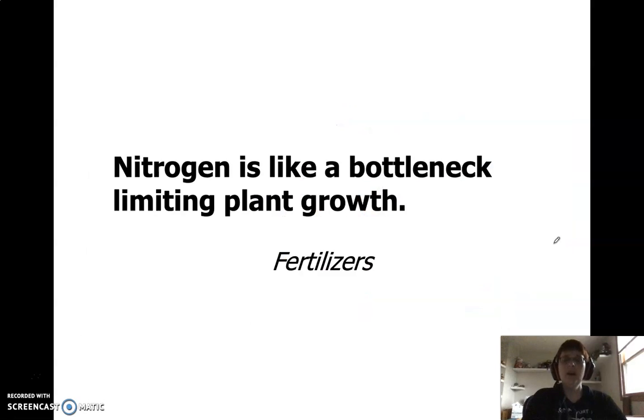And we do. Because nitrogen is a limiting plant growth item. So it works like a bottleneck. Basically, it limits how much plants can grow in any given area. Those bacteria can only pull so much nitrogen out of the atmosphere at any time. And when we want to grow plants like corn, soybeans, any of our crops, the nitrogen's not going to be enough in the soil. And so what we do is we make fertilizers.